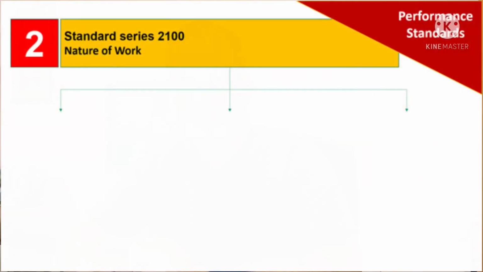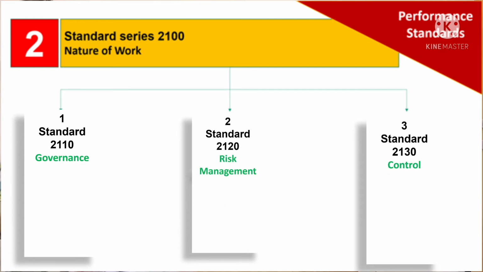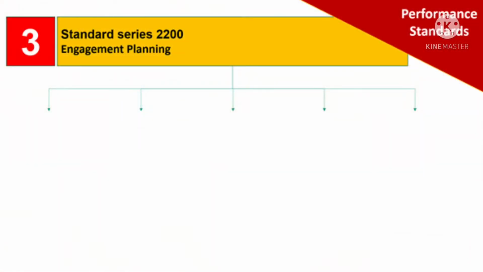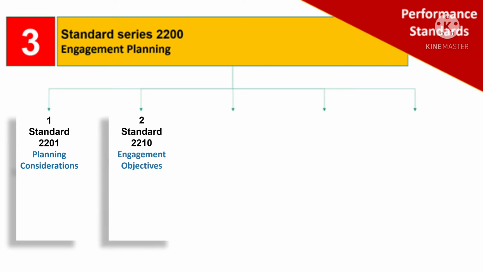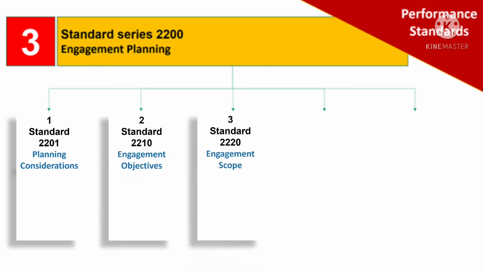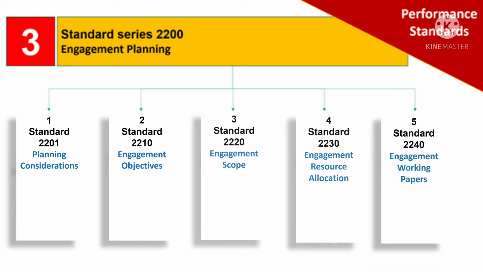Standard series 2100 is about the nature of work, and this covers three standards under it, which are governance, risk management, and control. Standard series 2200 is about engagement planning. Let's check the standards under this series. 2201 is about planning considerations. 2210 is about engagement objectives. 2220 is engagement scope, and 2230 is engagement resource allocation. 2240, the last one, is on engagement work programs.